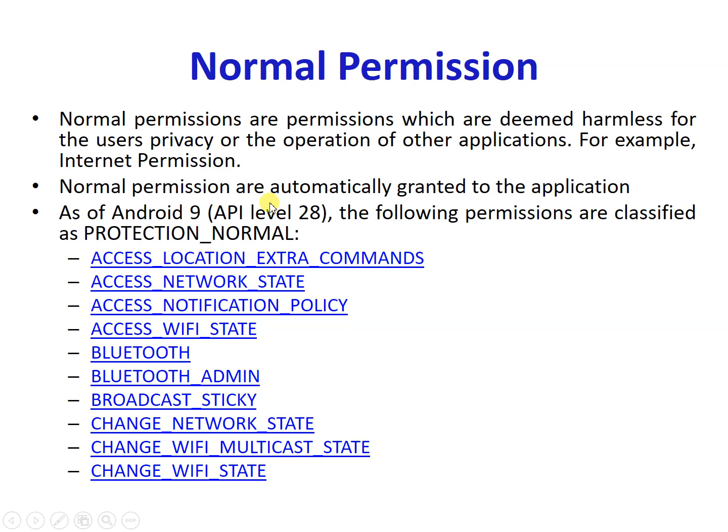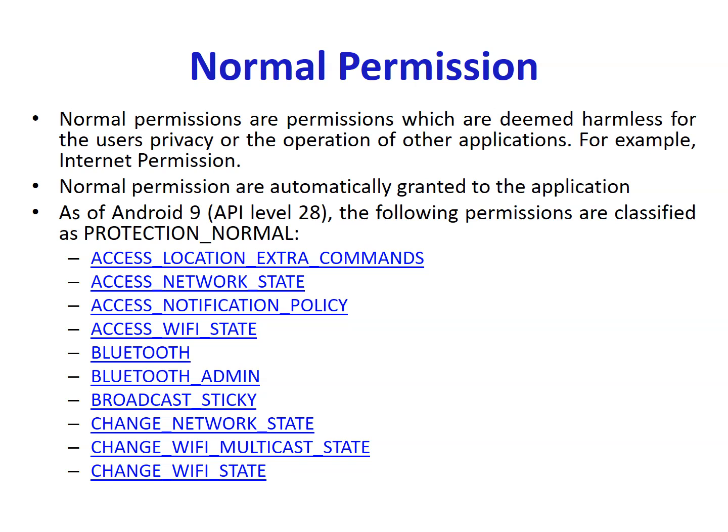There are certain other permissions which also come under normal permission. Remember that after Android 9 or API level 28, these permissions come under normal permission. Just like location access, network state, meaning whether Wi-Fi or the mobile network is running, some kinds of notification, Bluetooth on/off, network on/off, data on/off, all these types of permissions come under normal permission.